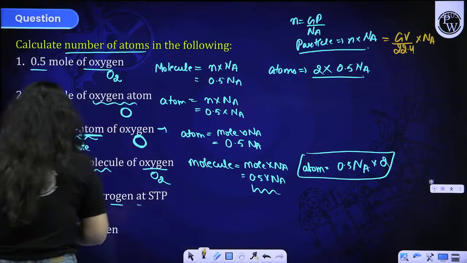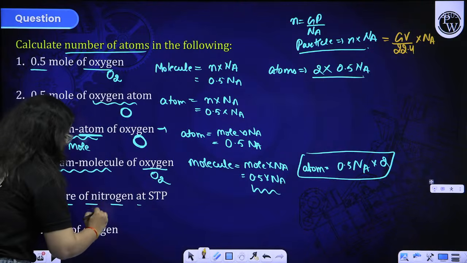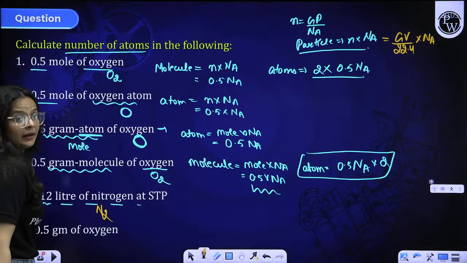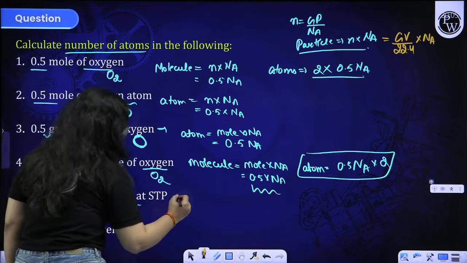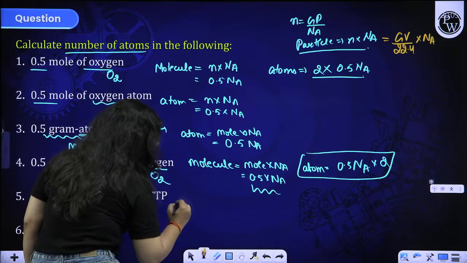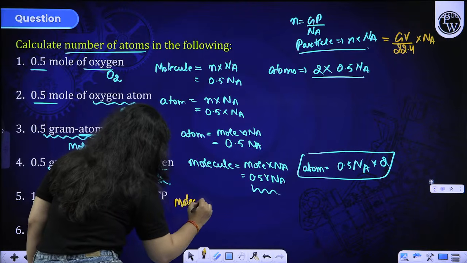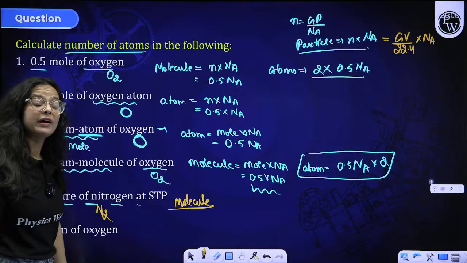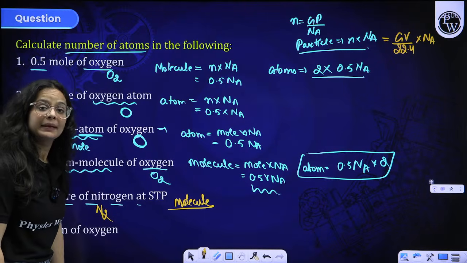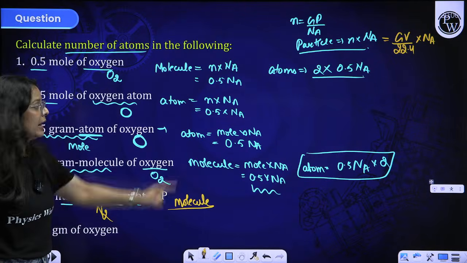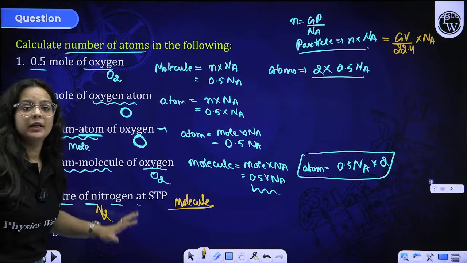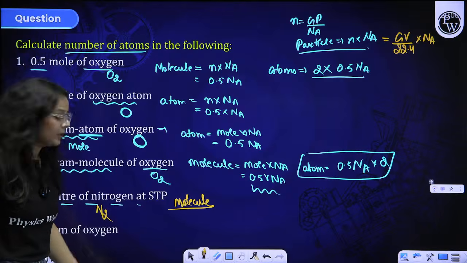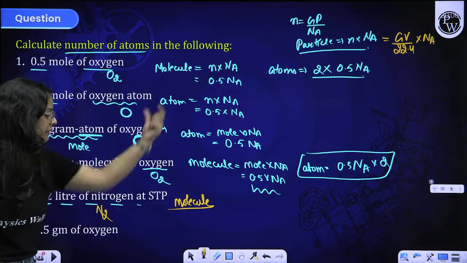Now, 1.12 liter of nitrogen at STP. You just have to know that nitrogen is N2 first of all. Now you just have to put the values for atoms. Why am I writing molecule over here? Because N2 is a molecule. As I told you, the particle is not specified; it always depends upon the type of question that they frame. If they are giving you a molecule, the particle will be a molecule.